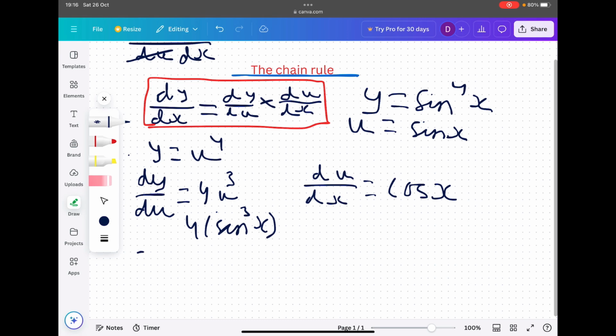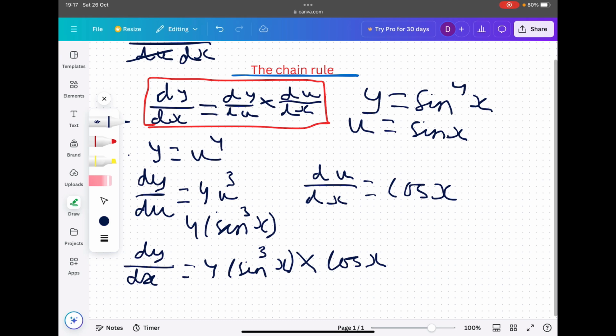So dy by dx is equal to dy by du, which is 4 sine cubed x, multiplied by du by dx, which is simply cos x. And I believe we are done.